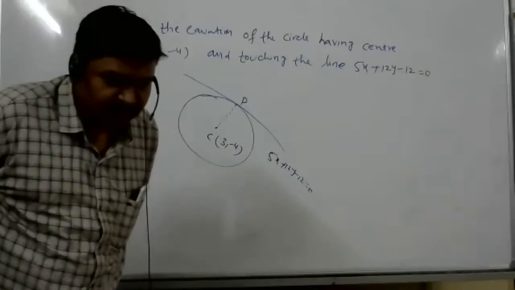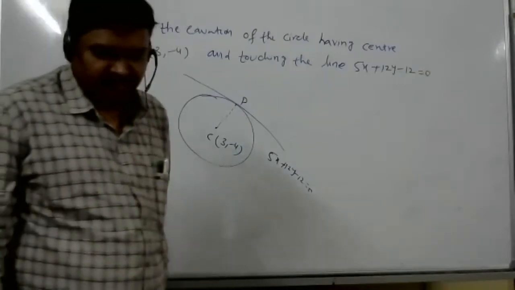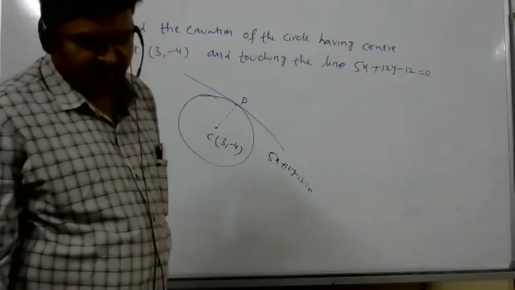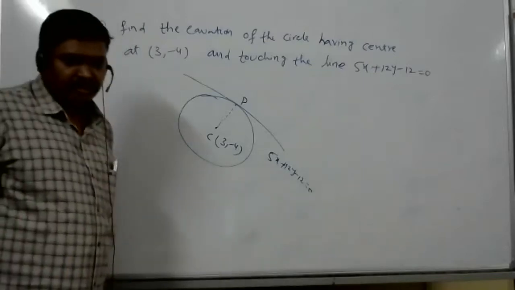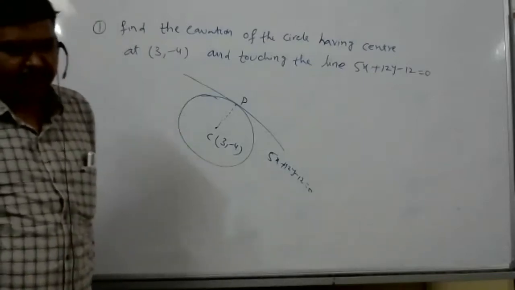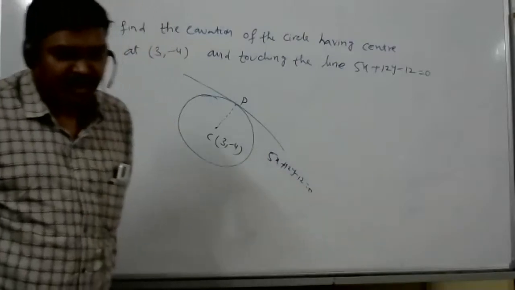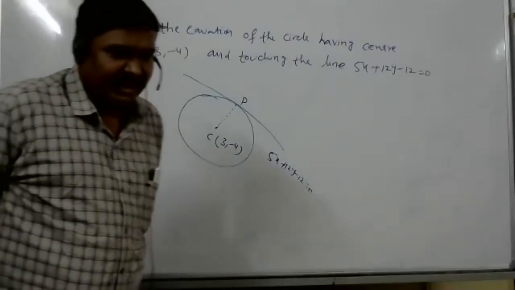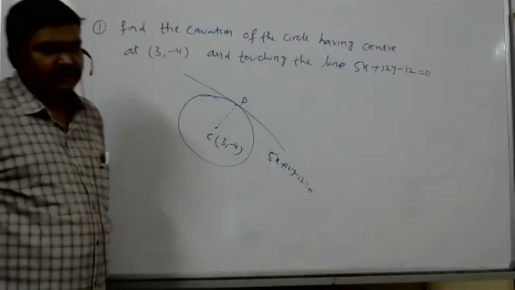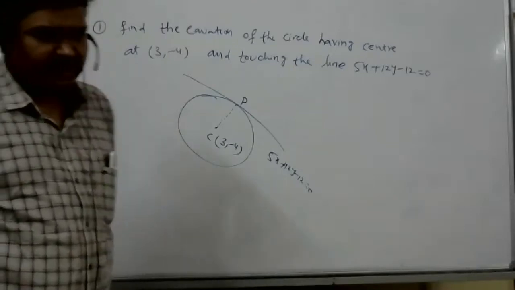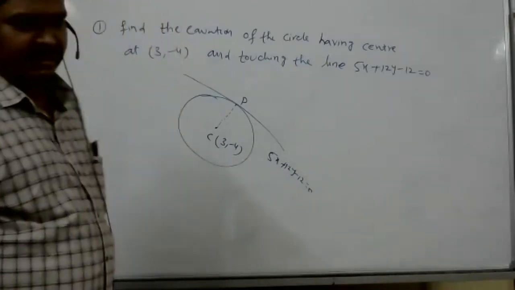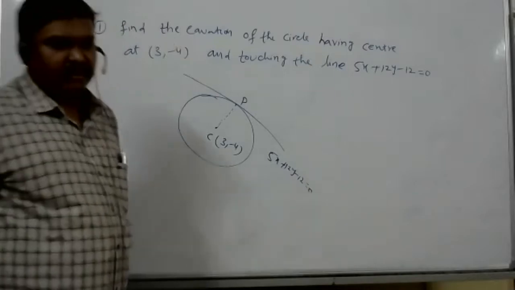Yes. CP is equal to radius R. R is equal to CP. Length of the perpendicular from center and the line: (AX1 plus BY1 plus C) upon square root of A square plus B square. So 45 by 13, right?